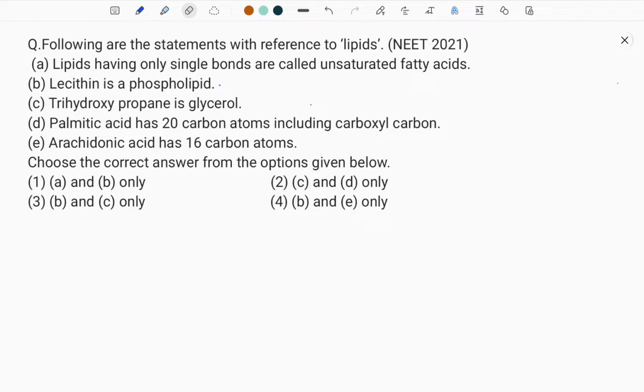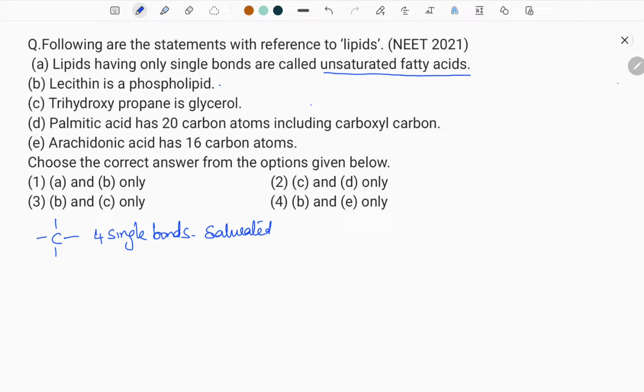Let us see the first one. Lipids having only single bonds are called unsaturated fatty acids. This question is very popular in chemistry. It is basic chemistry, it doesn't belong to botany. I told you earlier also, the carbon which is having 4 single bonds is said to be saturated. The carbon with 4 single bonds is said to be saturated.